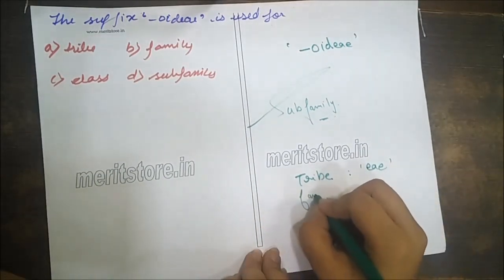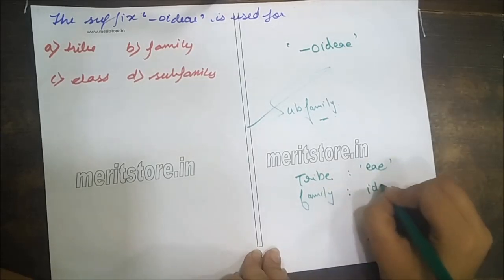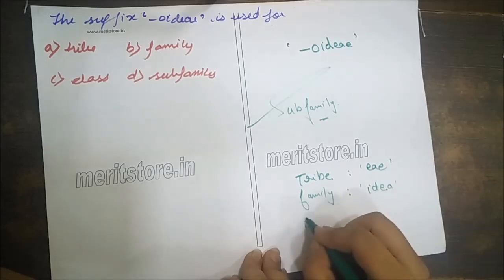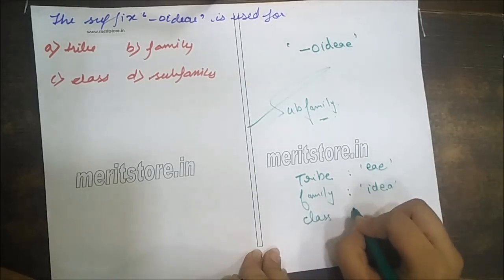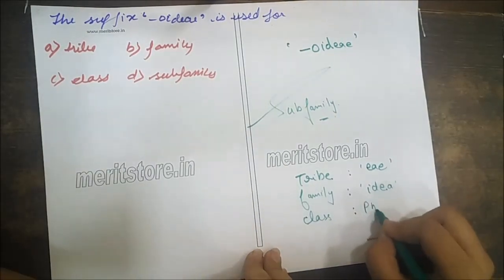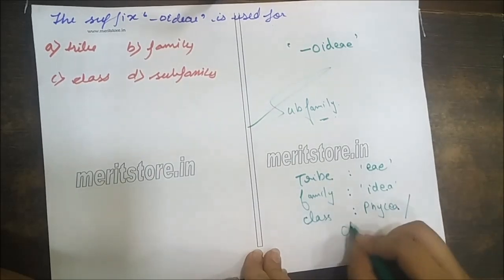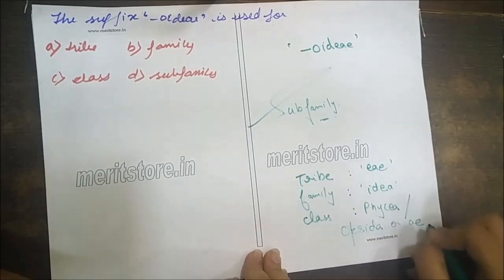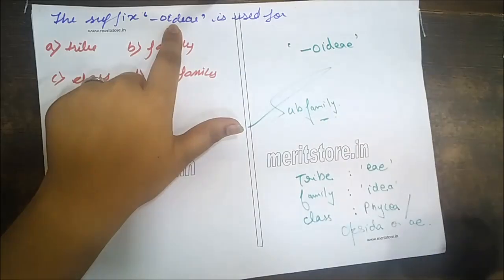For family, Idae is used. For class, Phyceae or Opsida or Ia is used. So Oidea is used in subfamily.